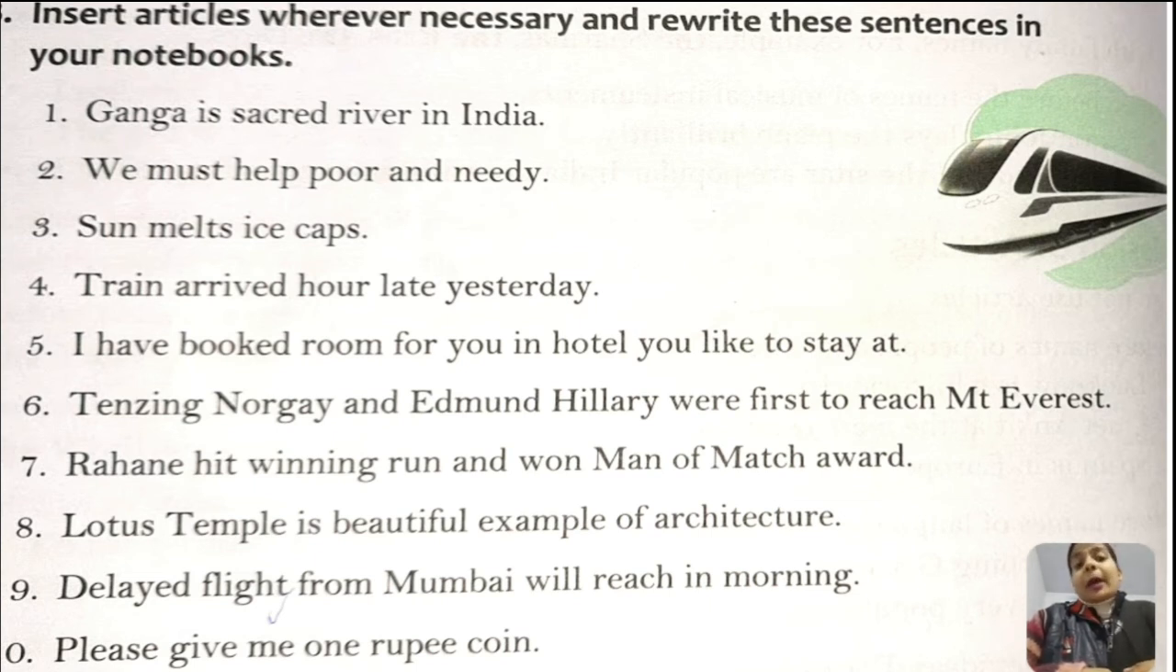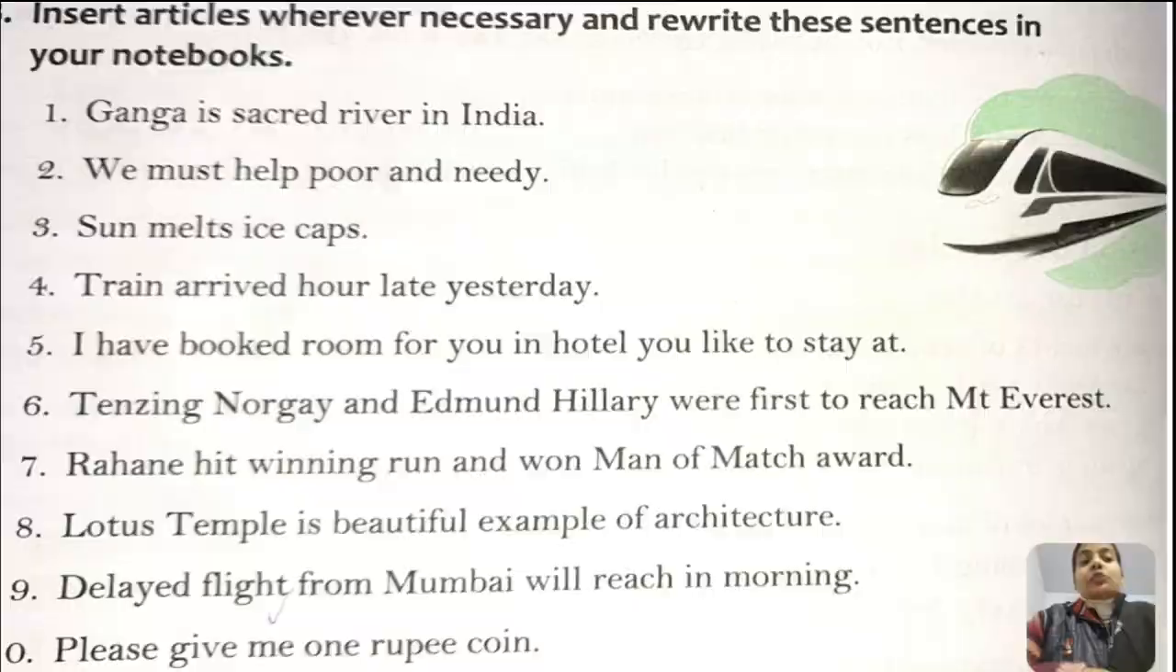Sun melts ice caps. Train arrived hour late yesterday. I have booked room for you in hotel you like to stay at. Tenzing Norgay and Edmund Hillary were first to reach Mount Everest. Rahane hit winning run and won Man of the Match award. Lotus Temple is beautiful example of architecture. Delayed flight from Mumbai will reach in morning. Last but not the least, please give me 1 rupee coin. So I hope you all are ready with the answers.